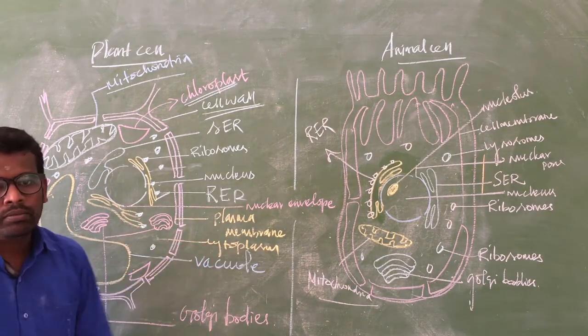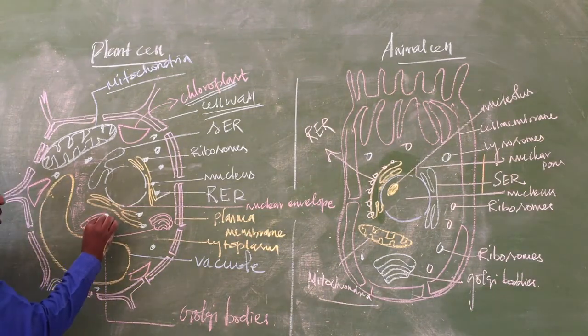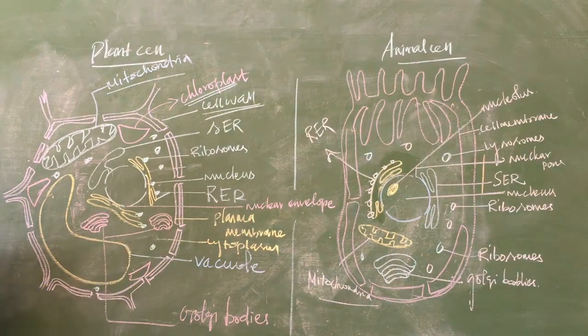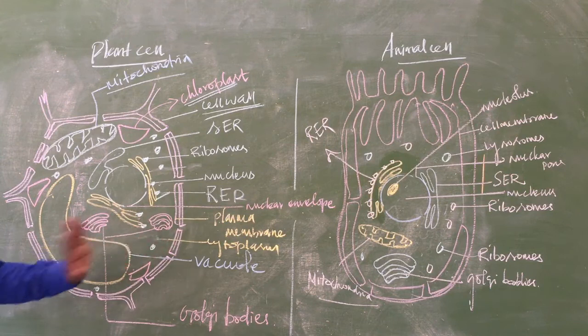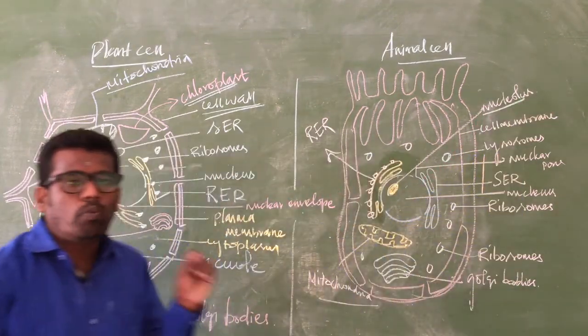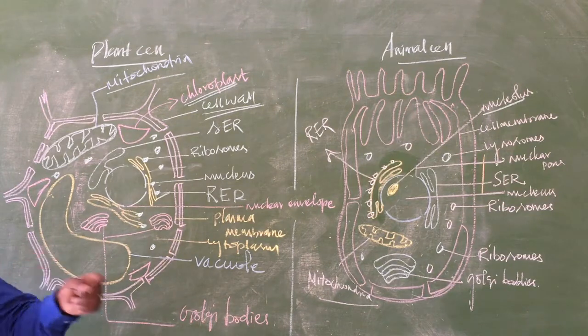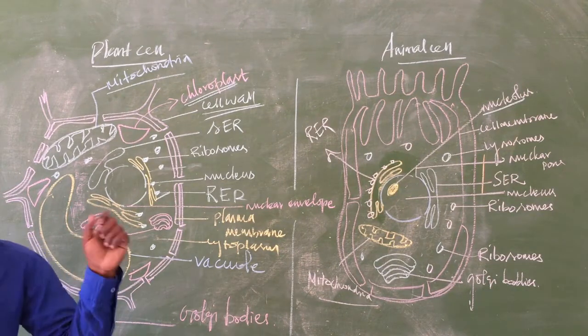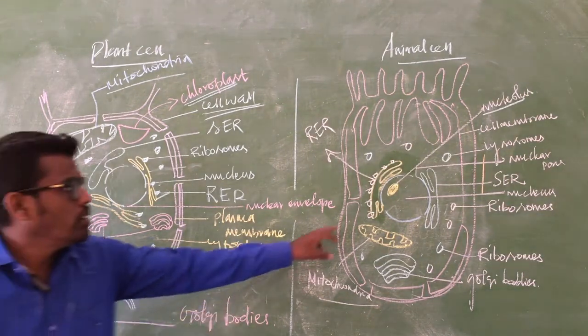Okay, and the mitochondria are present in both the plant cell and animal cell, and the Golgi bodies or Golgi complex are present in both. These are parallel to each other, flat-like structures, each structure parallel to the others. Okay, this is a vacuole. There also a vacuole is present. And here the nucleolus is present. Nucleolus means a small spherical body which is present inside the nucleus. Okay, this is a nucleolus.